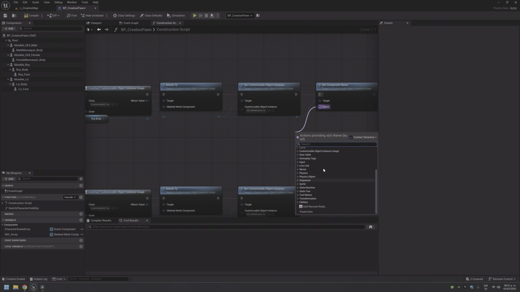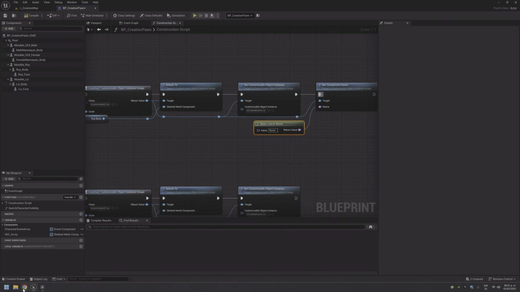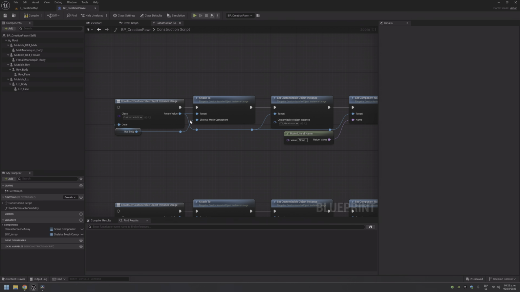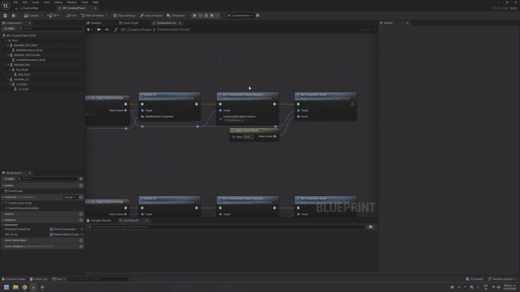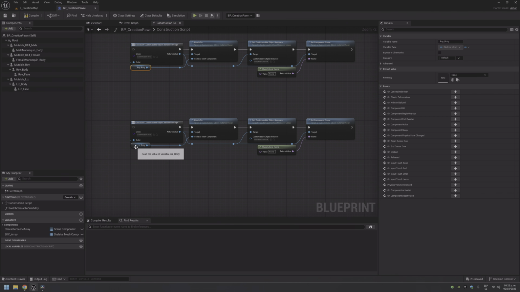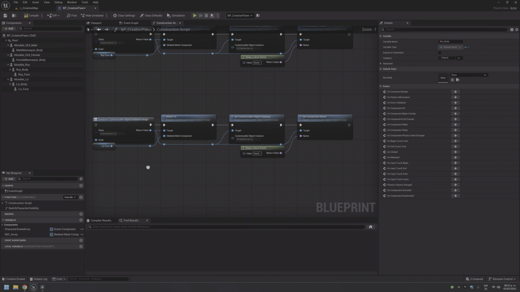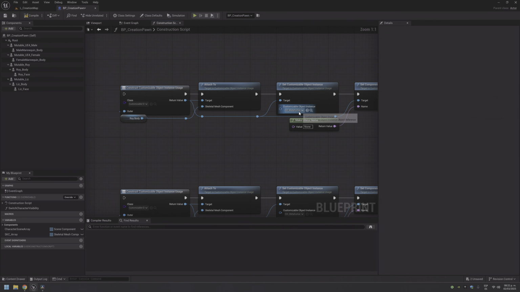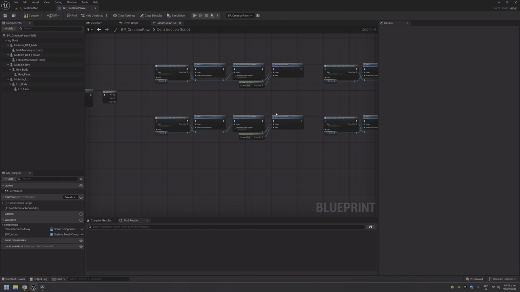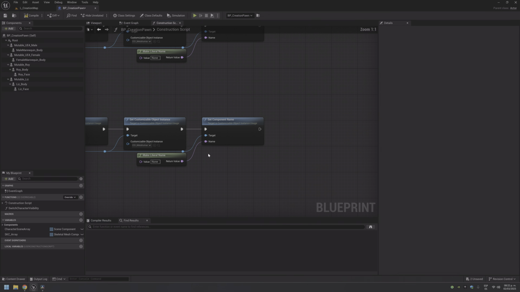And here we have to make a name, make literal name. Okay, here you have everything already set up. So from here you have to attach to set customizable object instance and set component name, Roy body, the same for Roy face, the same for Liz body, the same for Liz face. The difference is that here is male and male, the instance, and here is female and female.